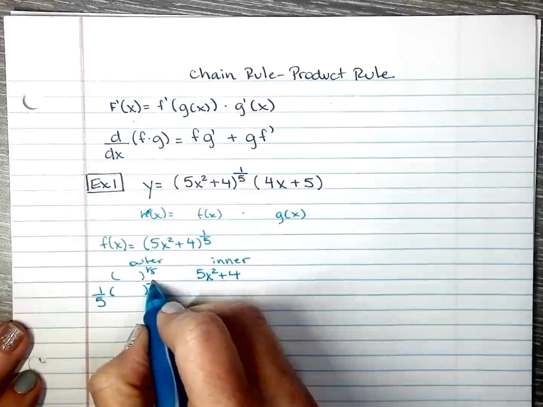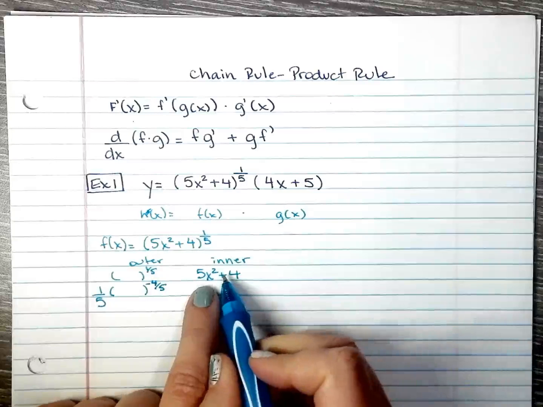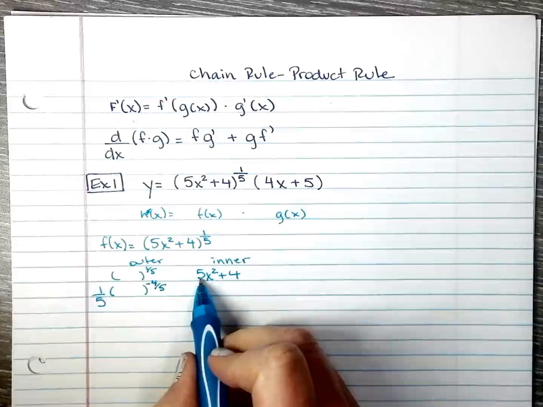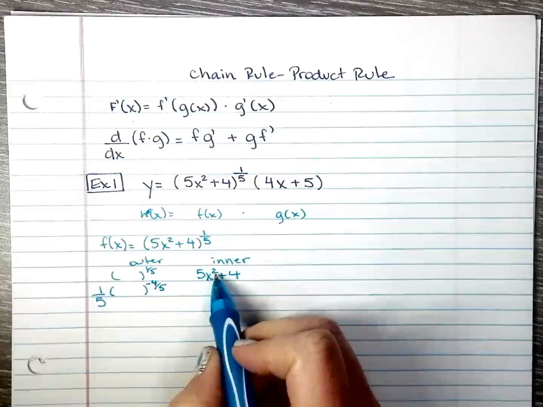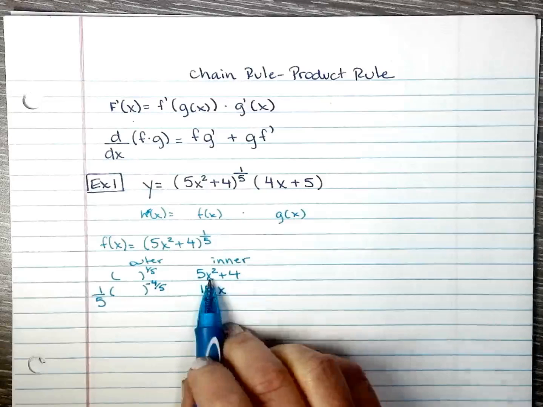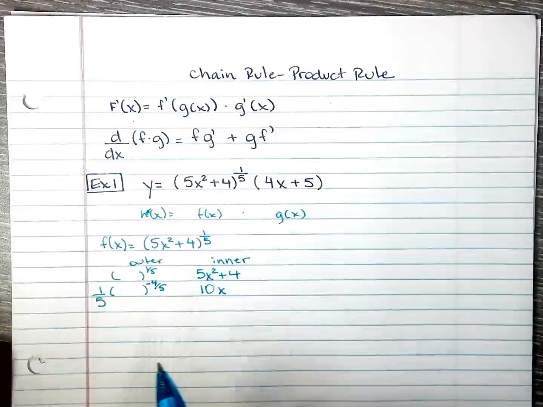That makes negative 4 over 5 on the exponent. I will also find the derivative of the inner function. 5 is the constant multiplied by the 2, so 2 times 5, 10, and you take away 1 from the exponent. That makes the exponent 1.